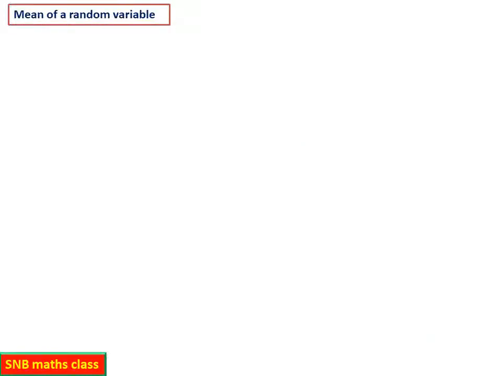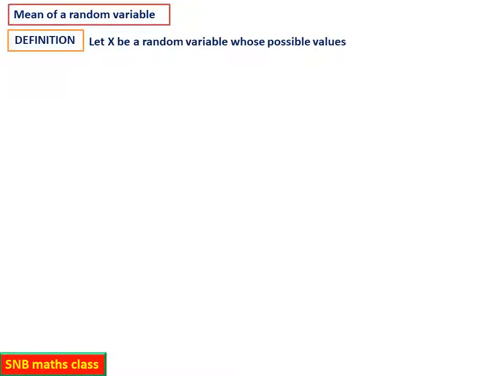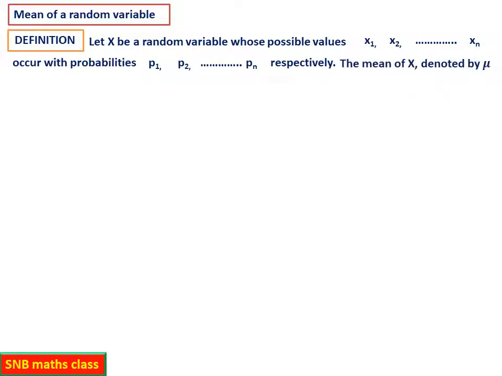So mean of the random variable. First let us try to understand what is the meaning of mean. See, definition is this. Let x be a random variable whose possible values x1, x2, etc., xn occur with probabilities p1, p2, etc., pn respectively.